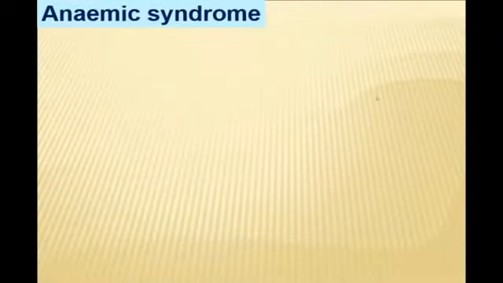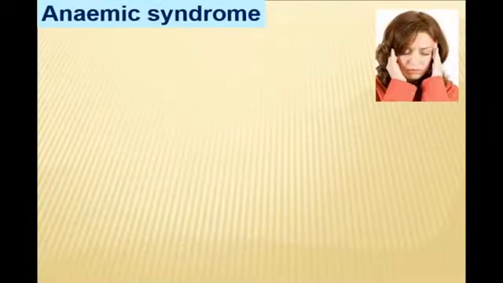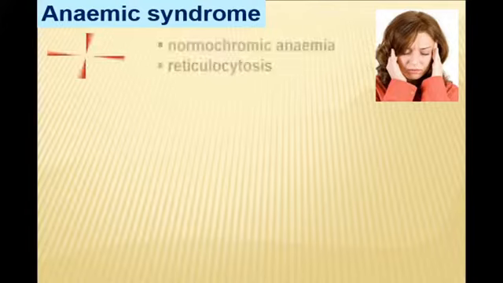And when we are talking about hemolytic anemia, as any anemia, it is characterized with anemic syndrome, whose characteristics I gave you completely on the example of iron deficiency anemia.